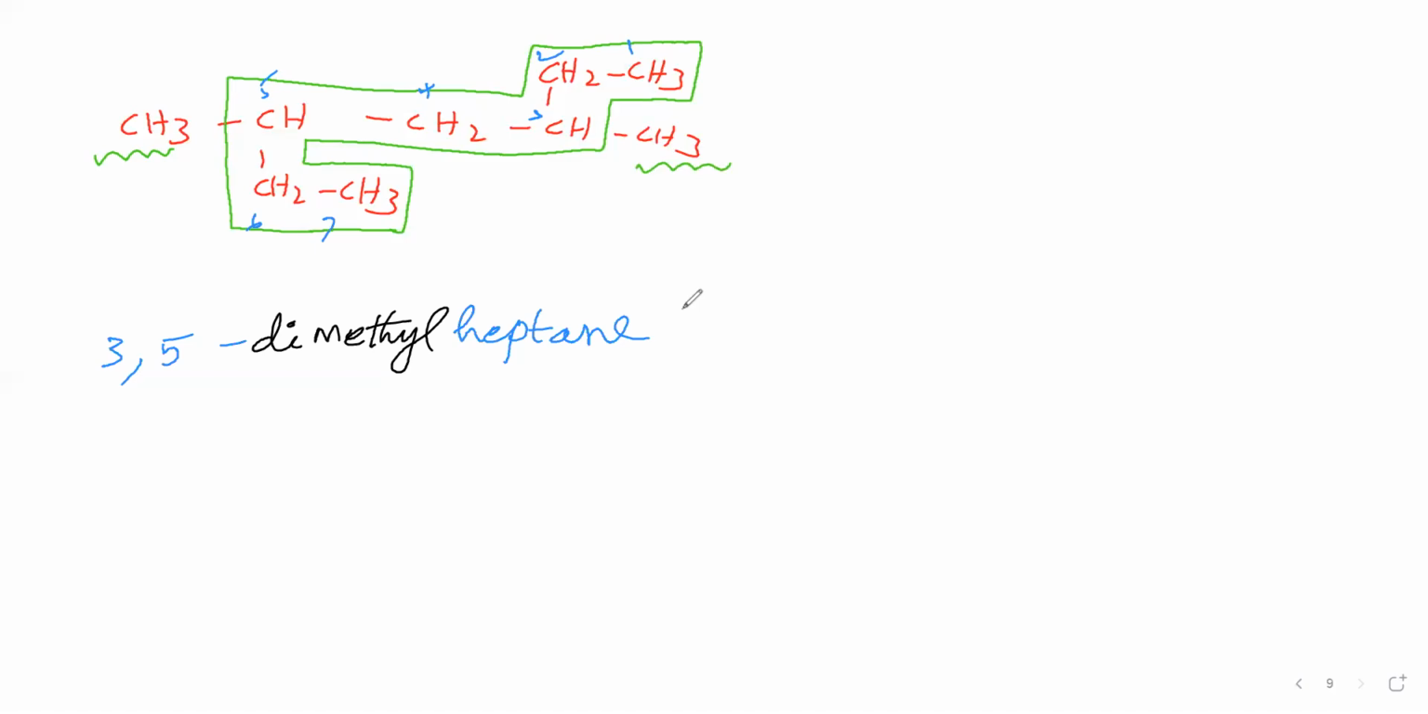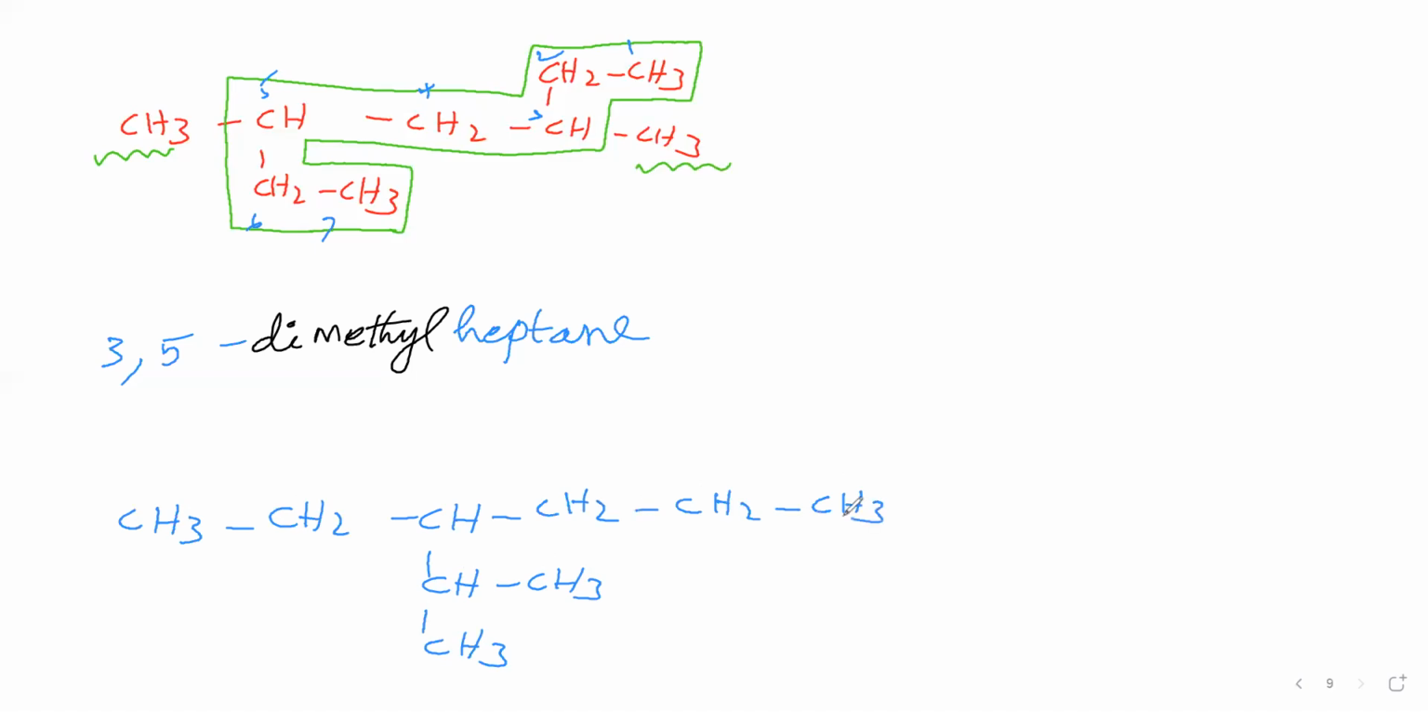Next compound we will take, that is CH3 CH2 CH CH3 CH3, then CH2 CH2 CH3. Like this we have written. Now for this, we will see how to say the name. Now we will select a parent chain for this. Which one is the parent chain? This is one possibility.